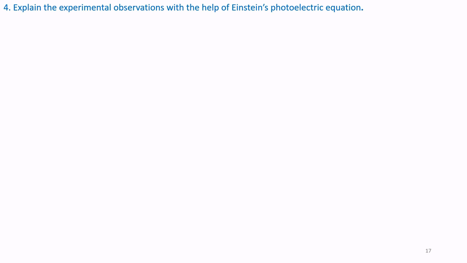Question number 4. Explain the experimental observations with the help of Einstein's photoelectric equation.